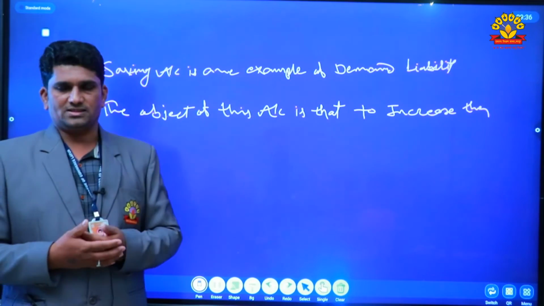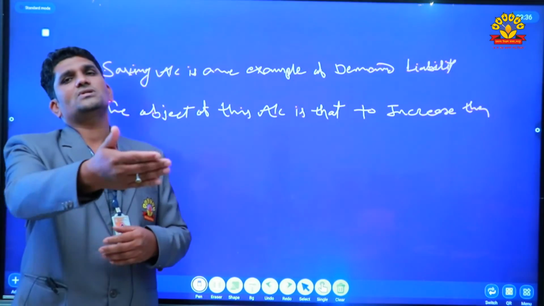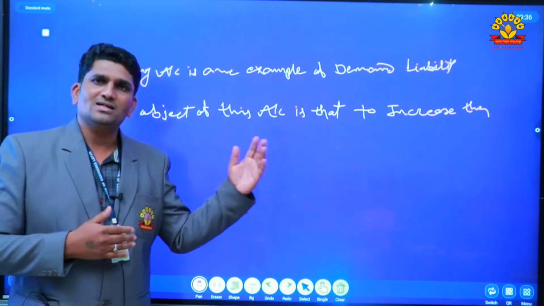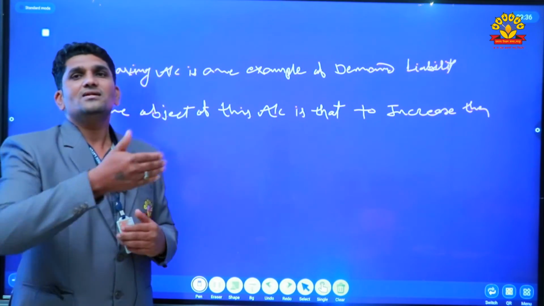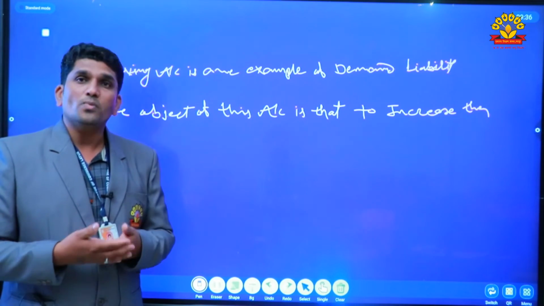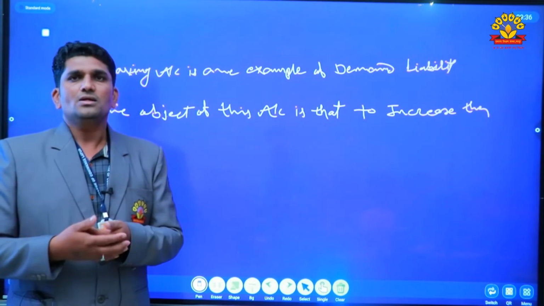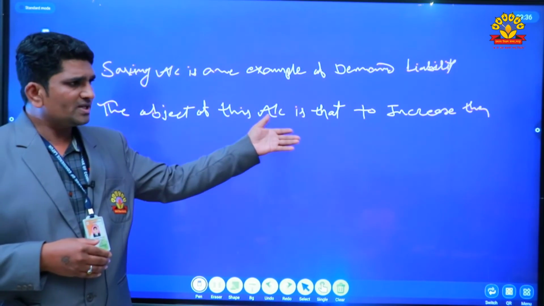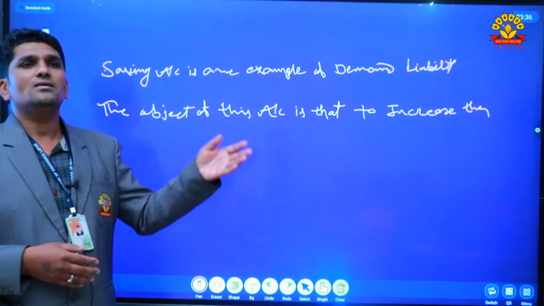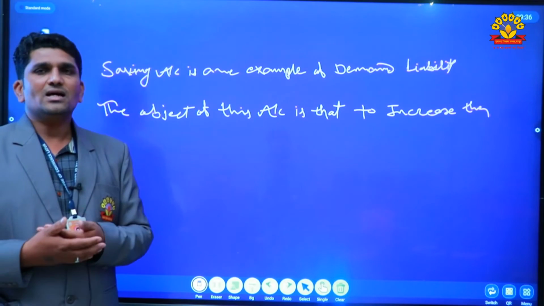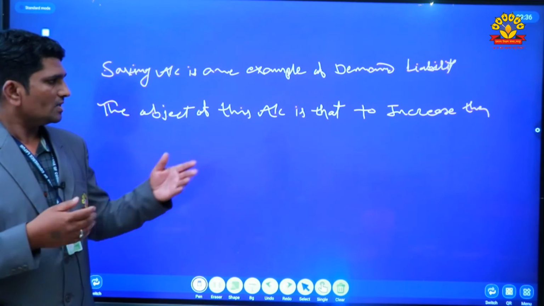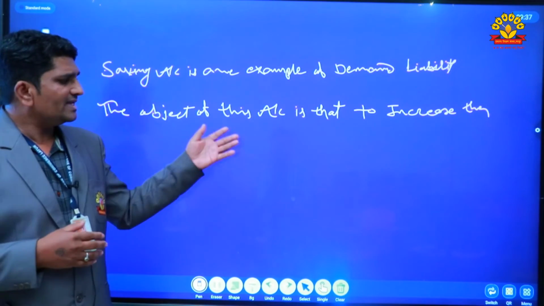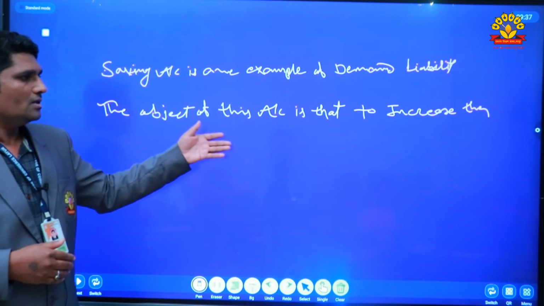Bankers never give interest to current account holders because there are no restrictions to withdraw money from or deposit money into that account. A current account is very important to businessmen, shopkeepers and persons who have a small business. So they can open a current account in the bank.